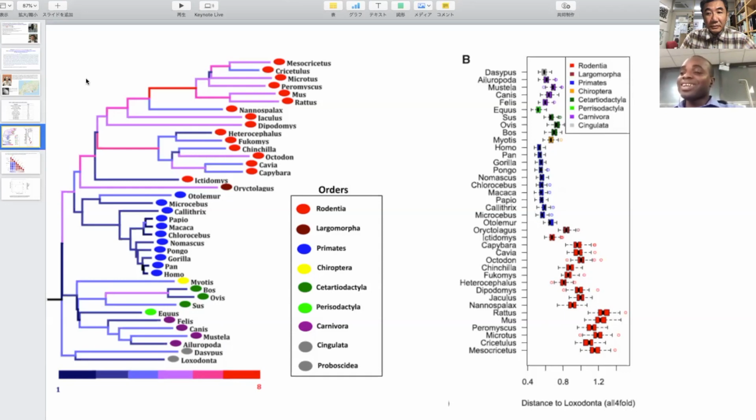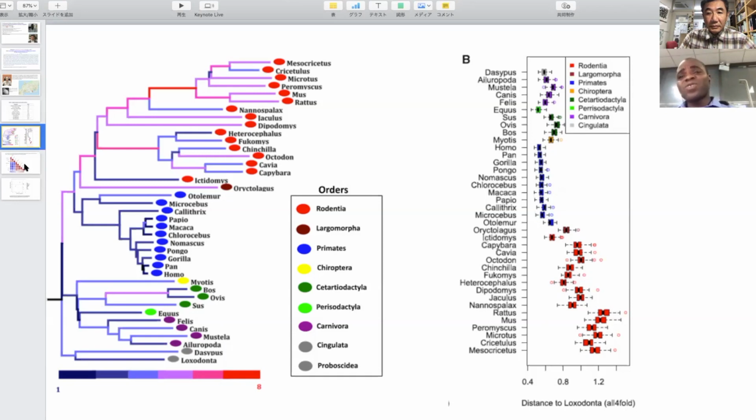Actually, the descendant of that particular acceleration is Muridae. Muridae has the highest number of species among all families in mammals. So this acceleration of rate might be responsible for the increase in the number of species. So these are the dynamics that we found.